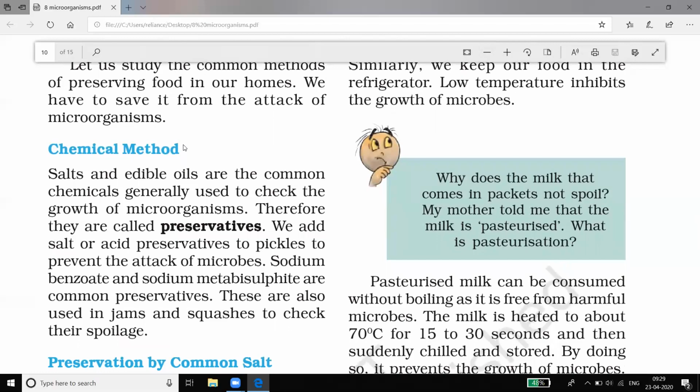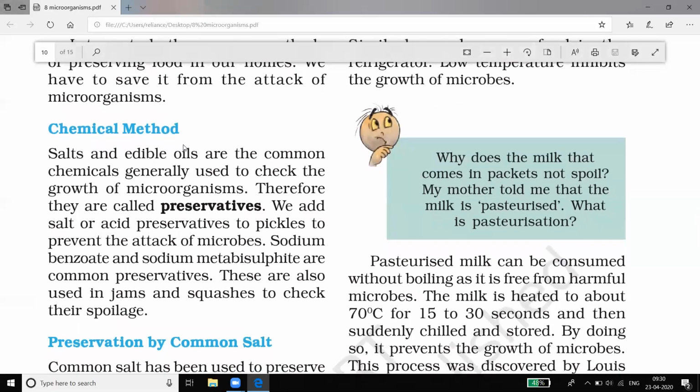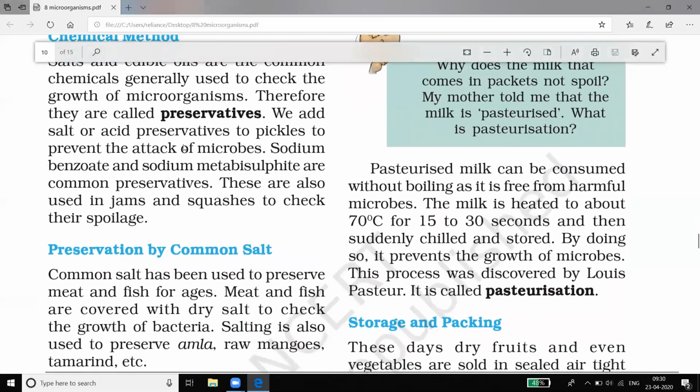So here are some chemical methods, also homemade methods, to preserve food. Salt and edible oils are the common chemicals used to preserve food. They are called preservatives. All the oils used in the kitchen are good preservatives.